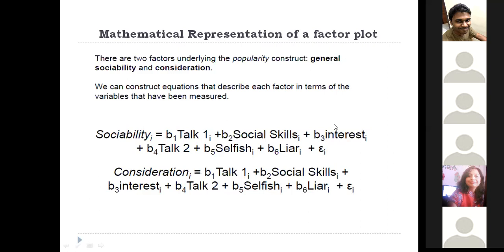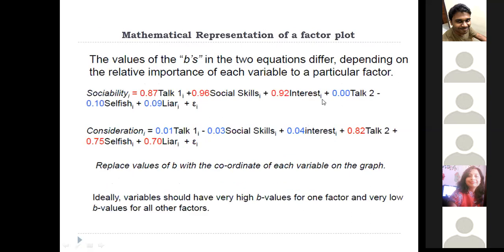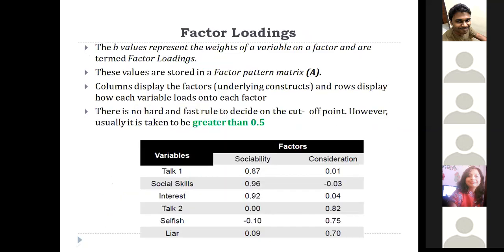So I have all six variables for one factor, and all six variables for another factor. Here you will be assigning your weights, substituting your weights here, which are nothing but your factor loadings.